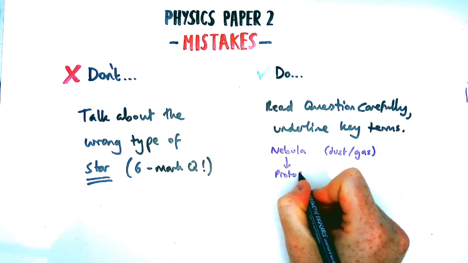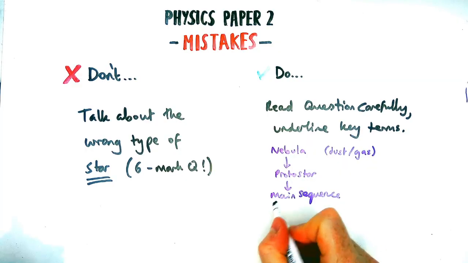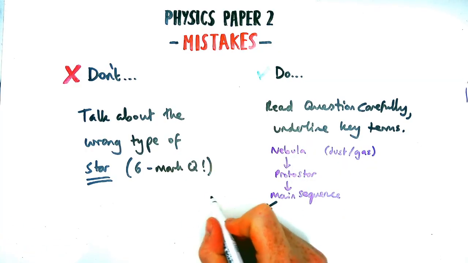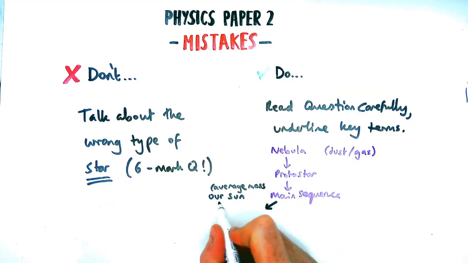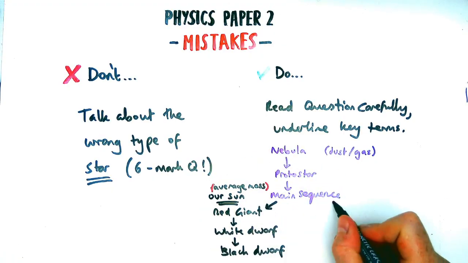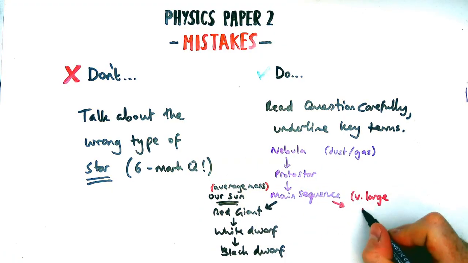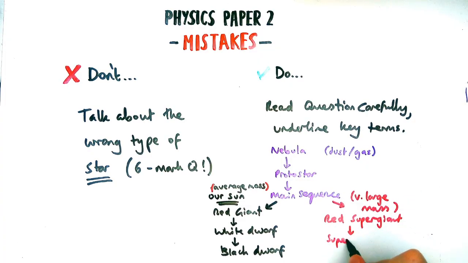So just to recap the flowchart briefly, stars start off as a nebula or dust or gas cloud, then they go into protostar, then main sequence. I'm running over this quickly. If you want full details, look at my video on it. But the different paths happen because our sun will then take a red giant path into a white dwarf, then a black dwarf. But if it has a much higher mass than our sun, or it's very much larger, it's going to go down the red supergiant, supernova, and then black hole or neutron star.